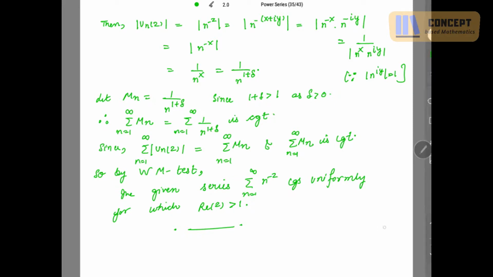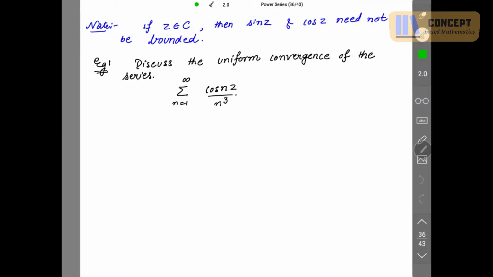Alright, so next question. Here is a note: if z is a complex number, then sin z and cos z need not be bounded. We know that for real numbers, sin z lies between -1 and 1, and cos z also lies between -1 and 1. So these functions are bounded if z belongs to the real numbers. But if z belongs to the complex numbers, then these functions need not be bounded.